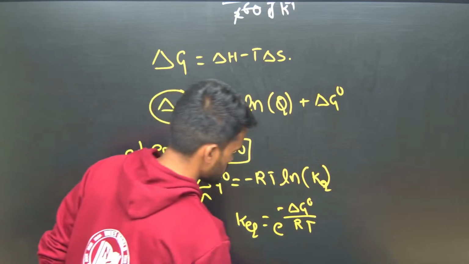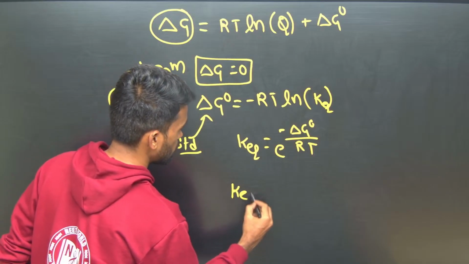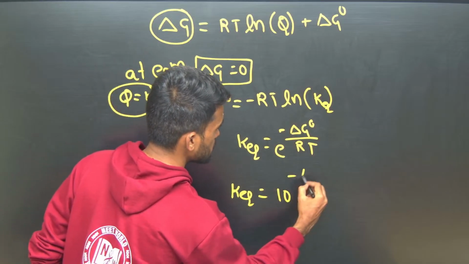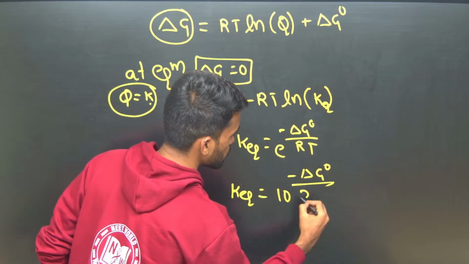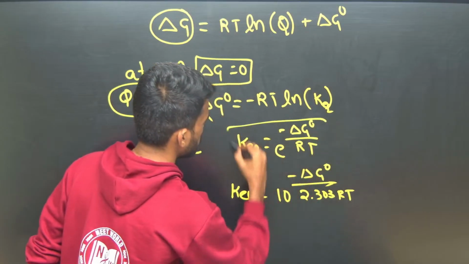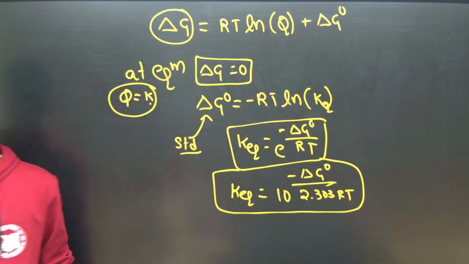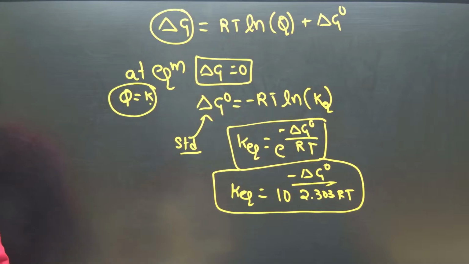If I want it in terms of log, K equilibrium equals 10 power minus delta G naught by 2.303 RT. These two are important again. Write that final equation.